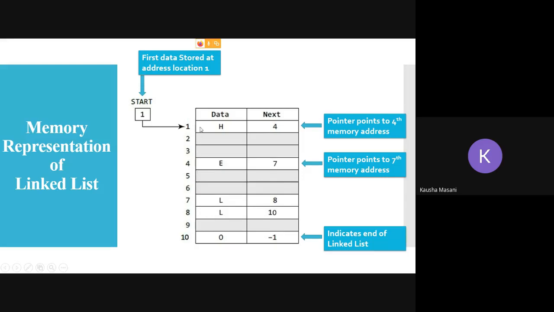Again, here if you can observe, 7 and 8 are having sequential memory allocation. Why? Because it was free. But here it is not necessary that your nodes are always stored in sequential memory form. Wherever the memory is available, that will be allocated to your node. Fine. But how are they connected? With the help of this pointer. This pointer is going to create the linkage. So that is how it is represented in the memory.